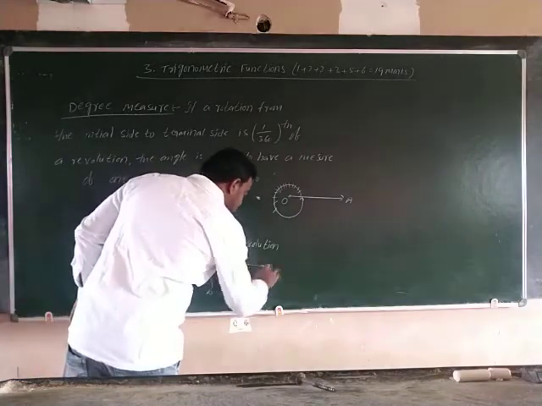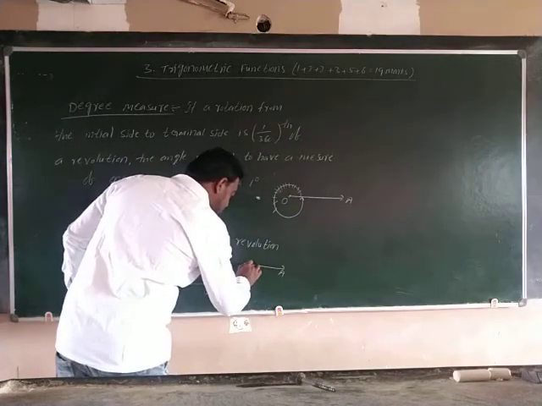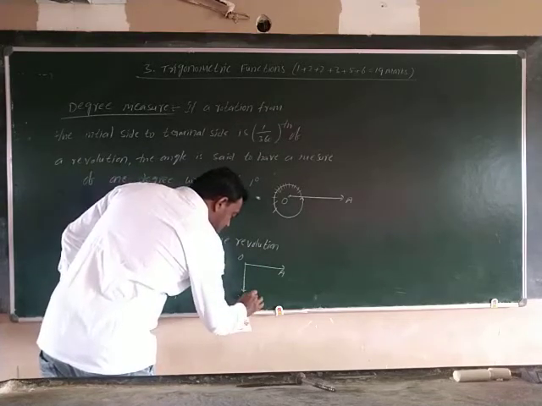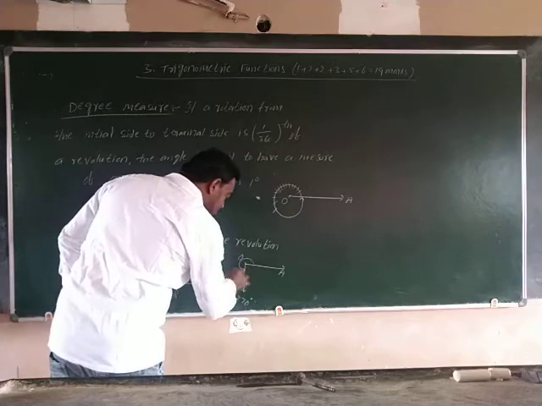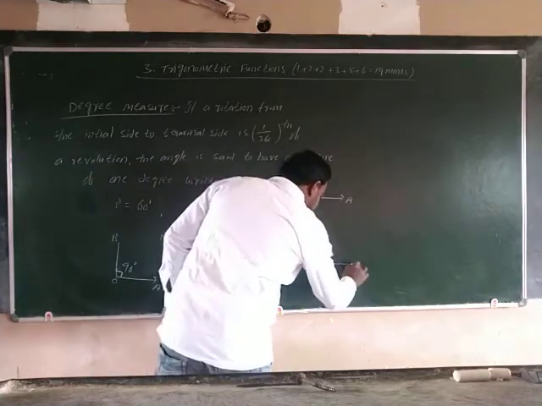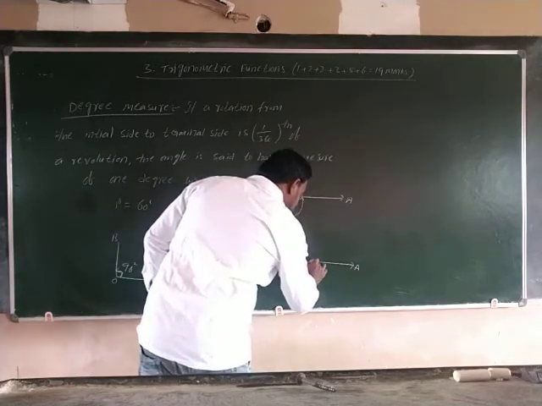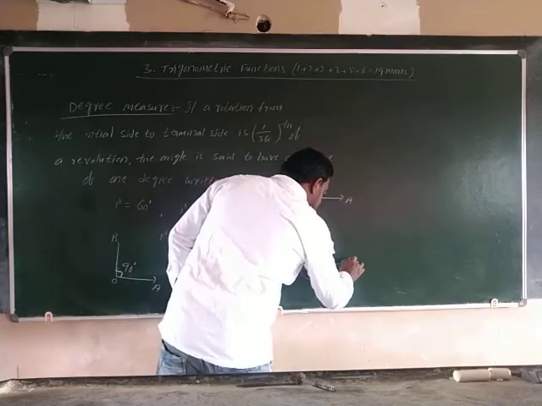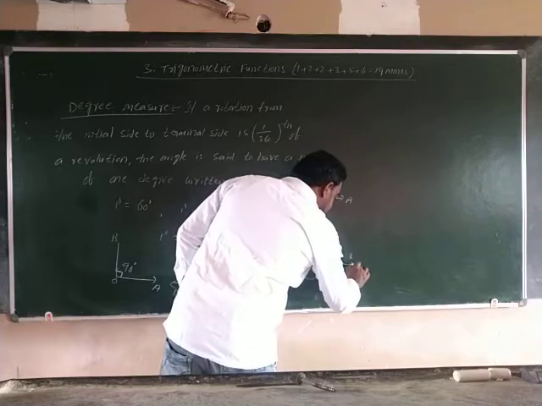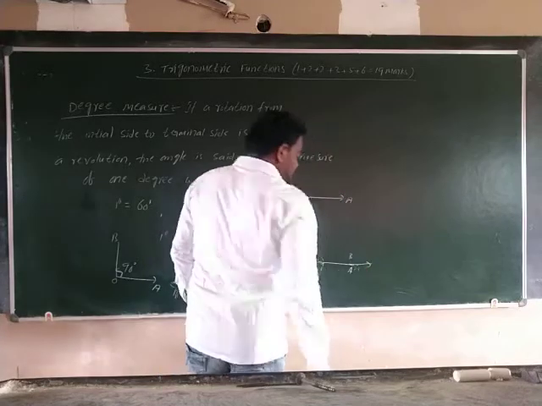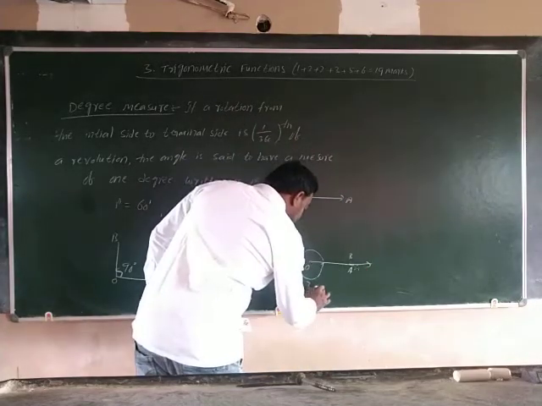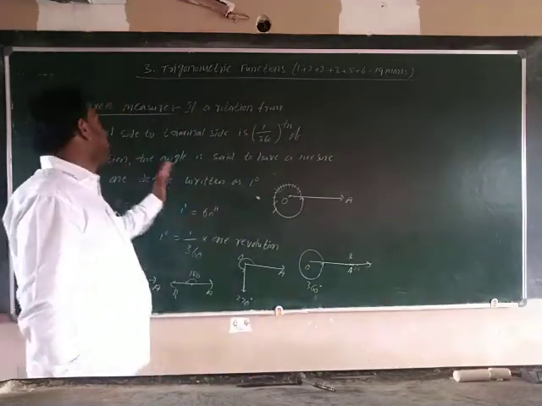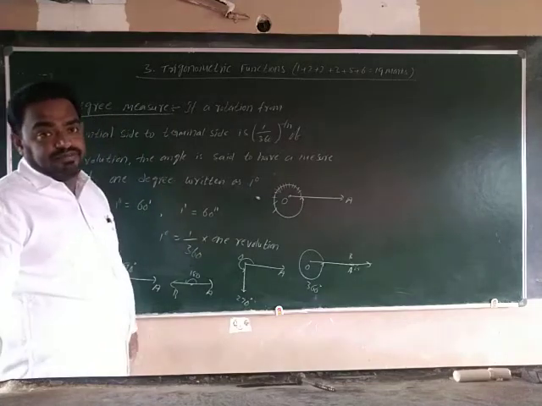Next, this is 270 degrees, the amount of rotation. Next, 360 degrees: from OA, one complete revolution is finished and we reach B. So this amount of rotation is 360 degrees.